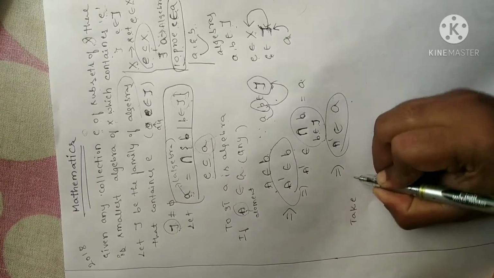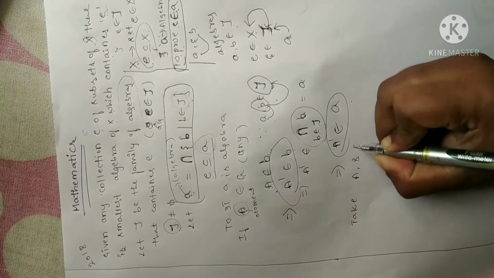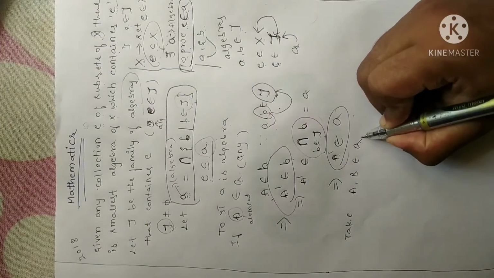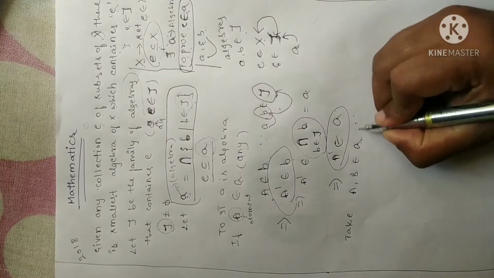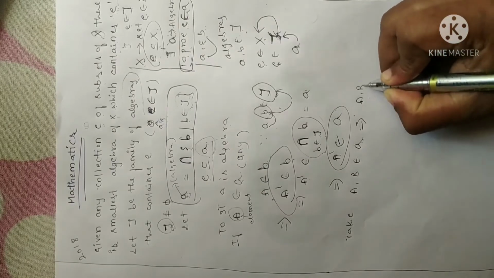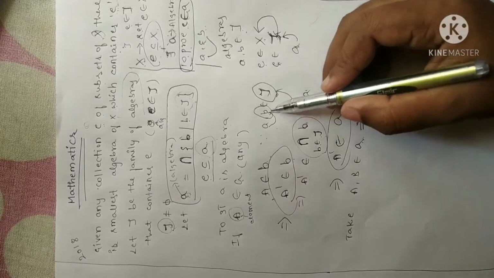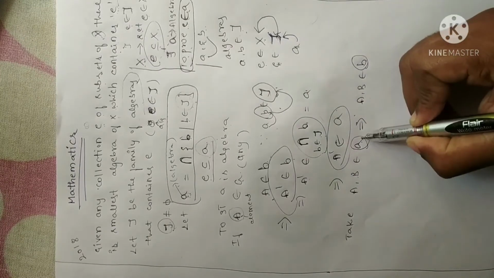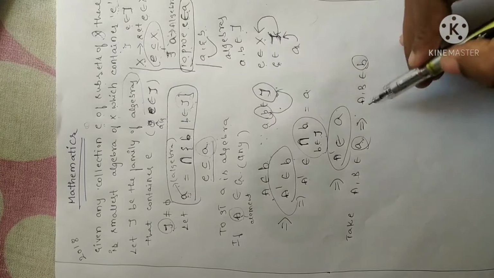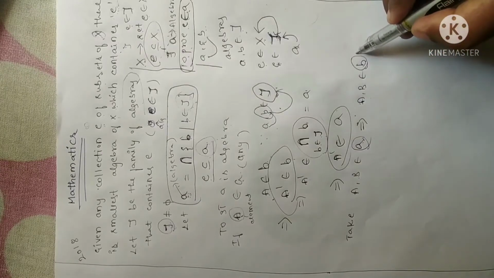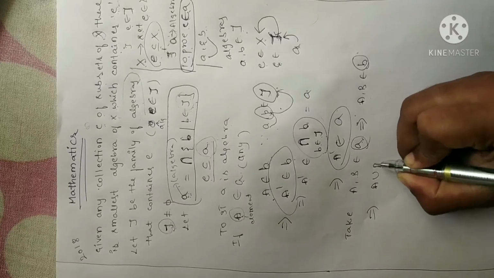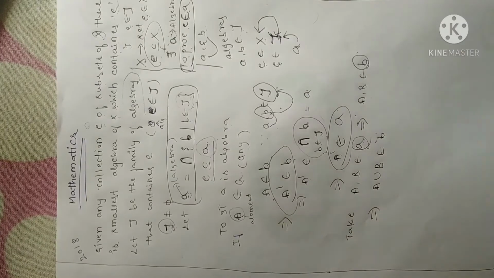Now let me take two elements A and B in the set A. Here A is an algebra in a family tau. Now if this is the case, then A union B also belongs to B. As I already told you in the previous case, A and B are algebras in tau. So if the elements belong to one of the algebras, then the elements should be in the other algebra as well. Fine. This implies I can write A union B belongs to B.